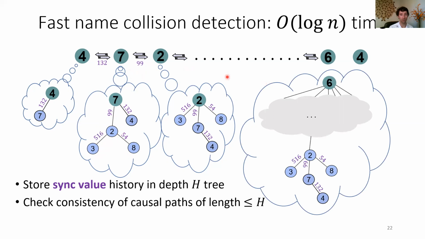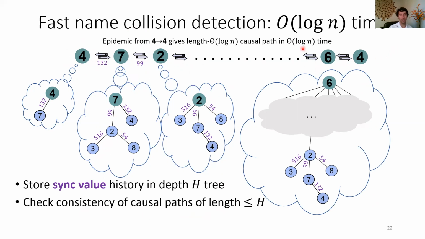So now our total tree is going to have some depth h, and that lets us check consistency of causal paths that now have a longer length, up to h. And it turns out that we'll need the length of the path we're going to detect and the depth of the tree to be of the order log n. The reason for that is a signal that starts from one agent 4 and reaches the other agent 4 by epidemic would have length of the order of log n. And that epidemic process would reach from one to the other in order log n time.